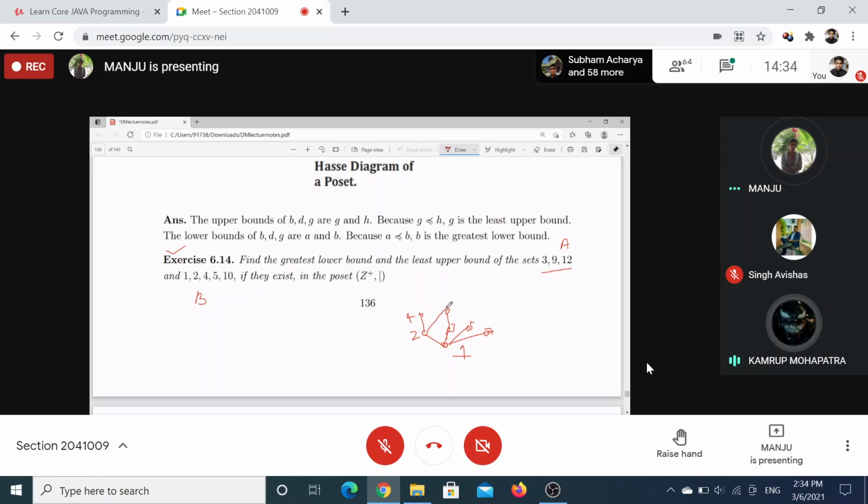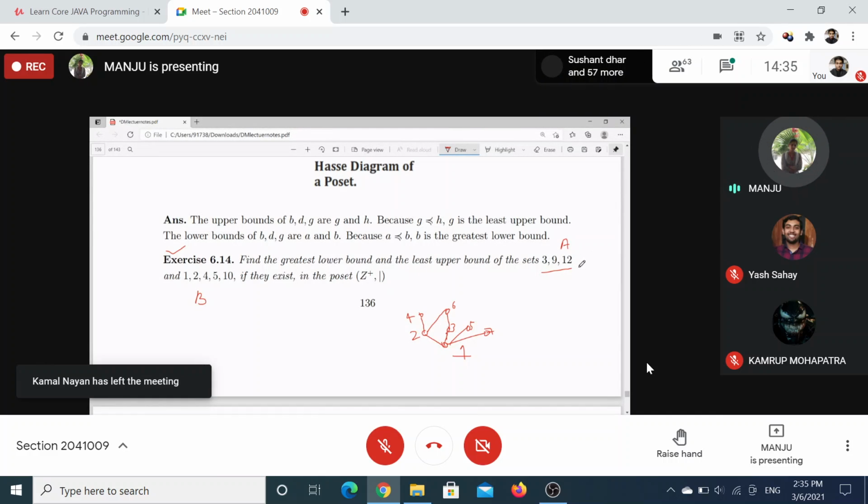Then what is the way without using the Hasse diagram? First tell me, any number from the positive integers which divides 3, 9, and 12, all three.